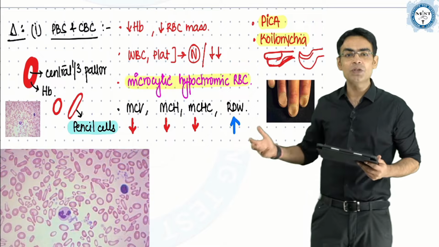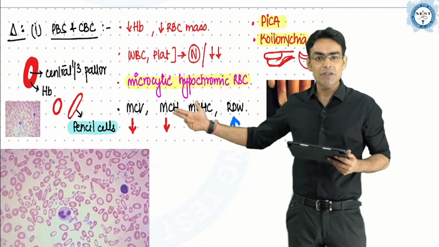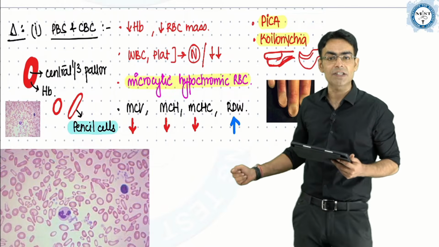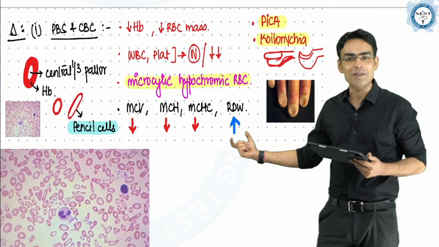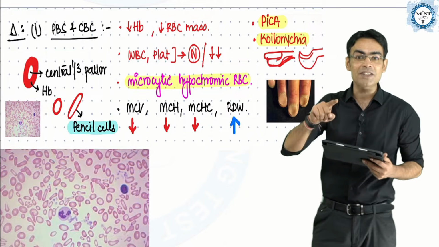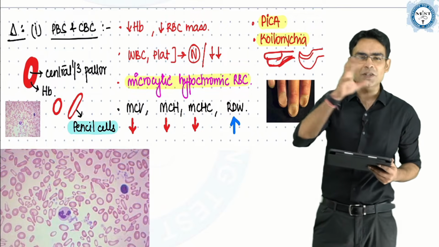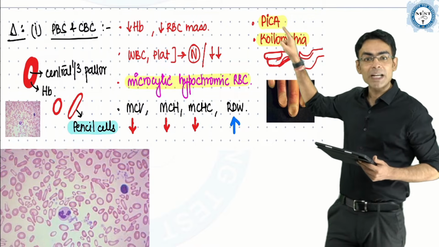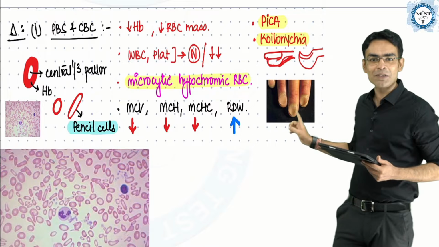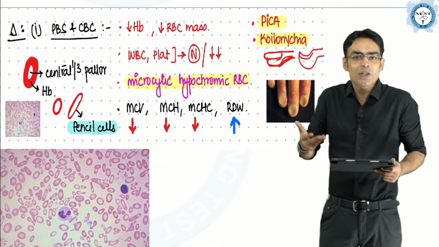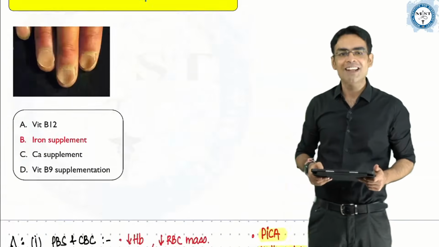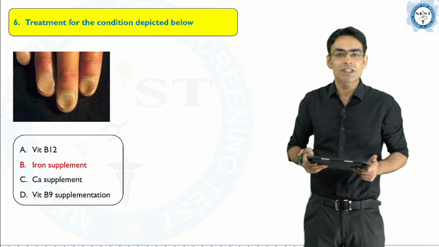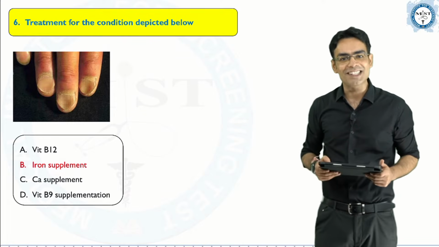And I told you that MCV will be low, MCH will be low, even MCHC will be low in patients of severe iron deficiency, and RDW, the red cell distribution width, will be high. Clinically these patients would have all the features of anemia, that is, fatigue, pallor, and so on, but they will also present with pica and koilonychia. And we have made this diagram and showed this image also. So if koilonychia is seen, obviously the answer to this question would be iron supplementation, okay? Because this is a special feature of iron deficiency anemia.